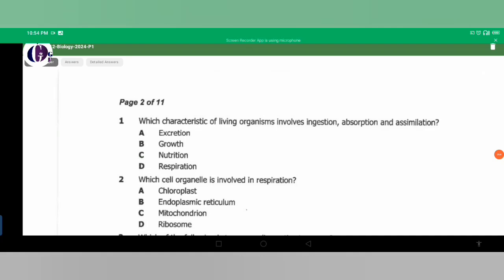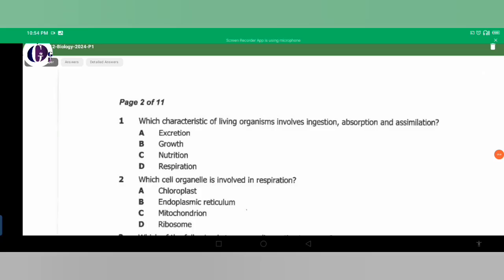When you look at these three options, they are all talking about processes that occur in the alimentary canal, and so this is part of nutrition. So your answer here specifically is nutrition. It's not growth, it's not excretion, and it's not respiration. It's only nutrition when you put food in your body, which is ingestion, and then after digestion it is absorbed, that is absorption, and after being absorbed it becomes part of the body, and that is assimilation. So the answer here is nutrition for question number 1.